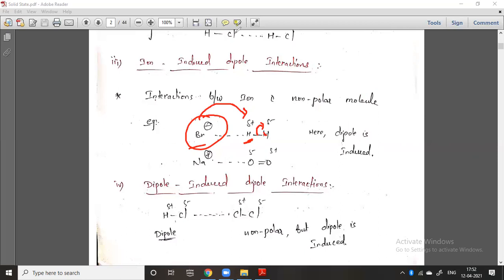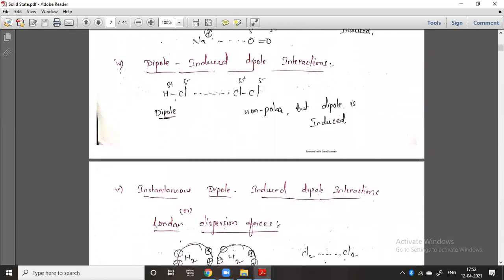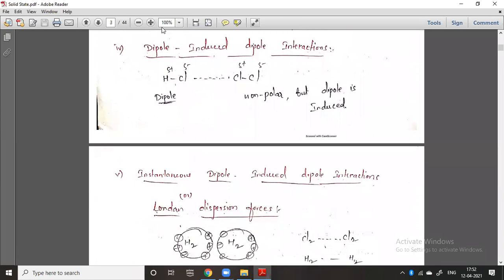The next case you can check here is the dipole induced dipole interaction. What is the dipole induced dipole interaction? It means there is an interaction with a dipole, and the other molecule is not a purely dipole compound.